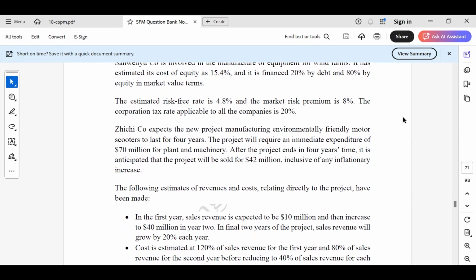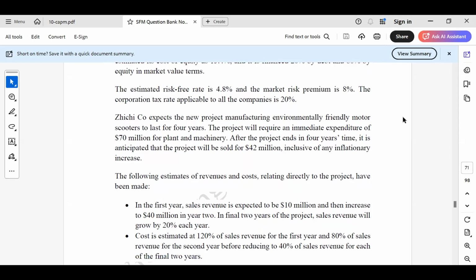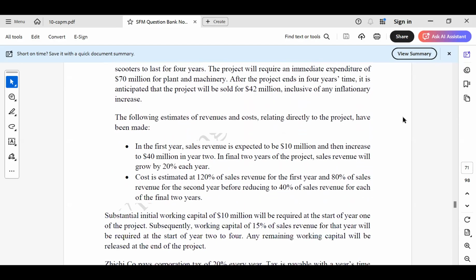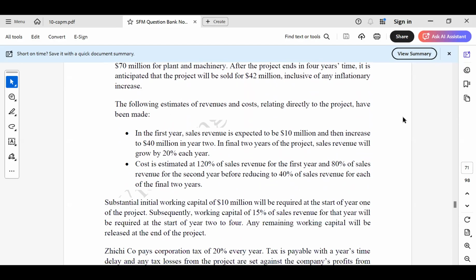After the project ends, in 4 years' time, it is anticipated that the project will be sold for $42 million, inclusive of any inflationary increase. The following estimates of revenue and cost relating directly to the project have been made.